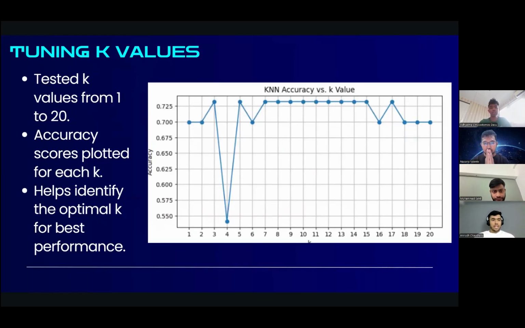We tested K values from 1 to 20, with accuracy scores plotted for each K. In the graph, we have KNN accuracy versus K value. We have used K equals 5 and also values from 5 to 20. This helps identify the optimal K for the best performance.